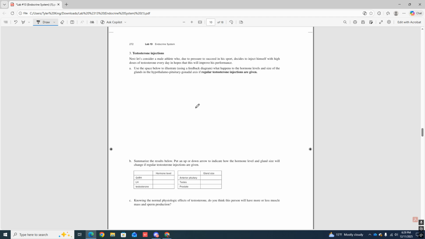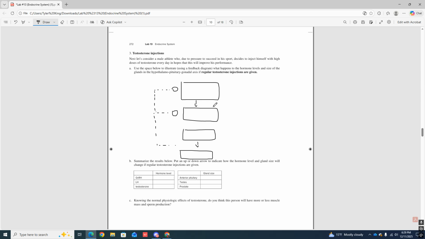Testosterone injections, all right? Let's talk about this one. Same thing once again, 3 boxes, boom. Another box here, another box here. Remember, this one has an extra box to it, okay? That's because of the prostate gland. And then we're going to draw from here, going up, the negative feedback pathway.